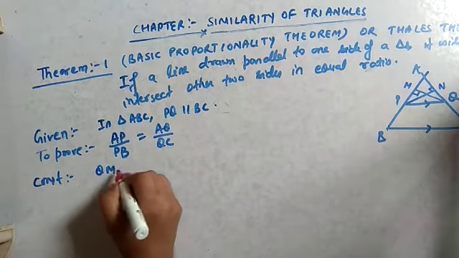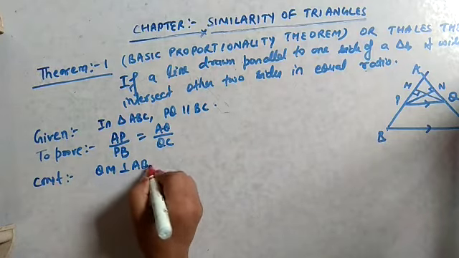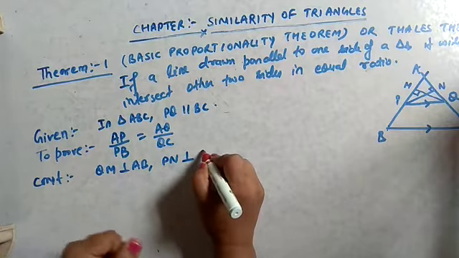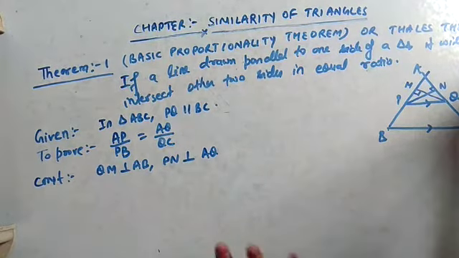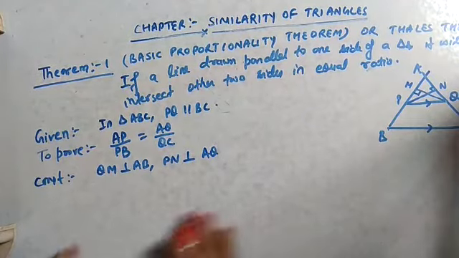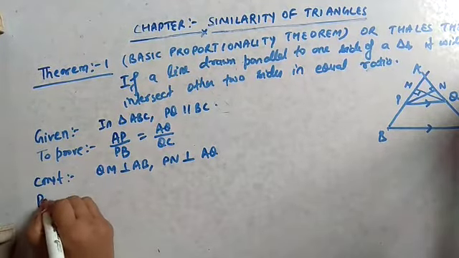Draw QN perpendicular to AB and then PN perpendicular to AQ. So these all are the construction part. After that, let us start with the proof.